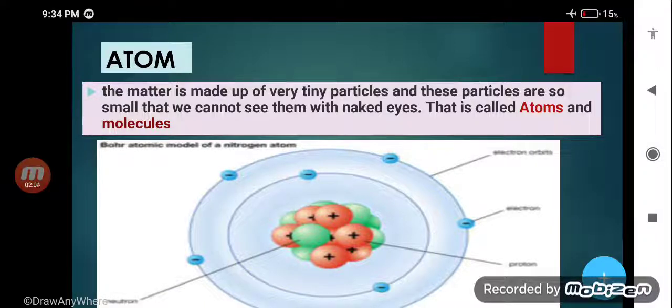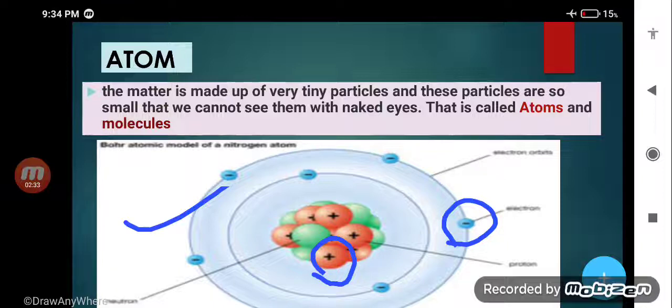You can see it is spherical in shape, and this is a picture of an atom. An atom contains basic three particles. You can see the negatively charged particle, that is called electron, the positively charged particle, that is called proton, and the particle without charge is called neutron.